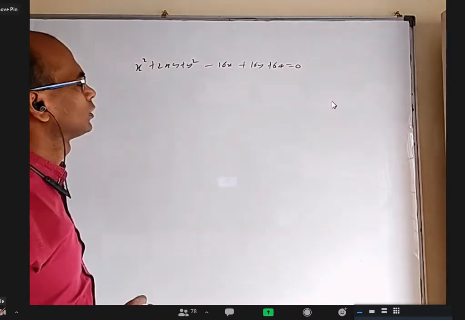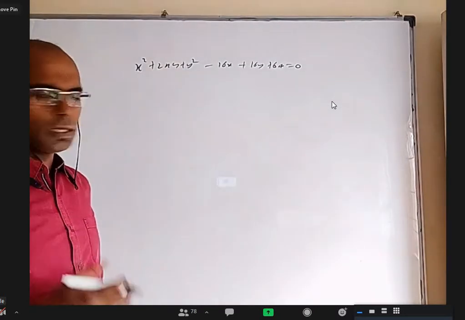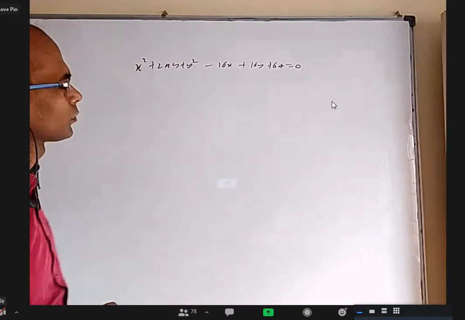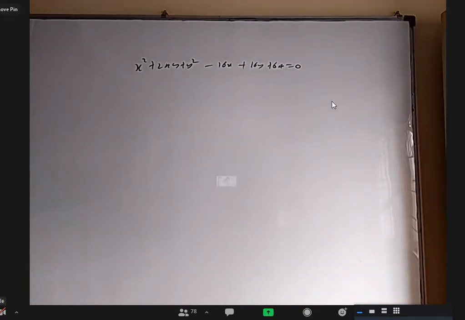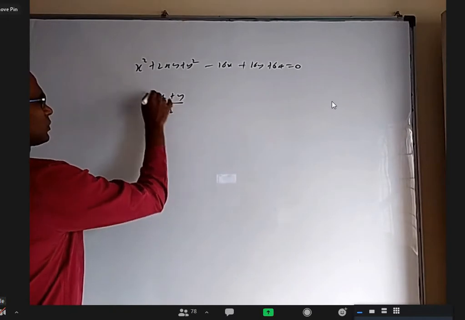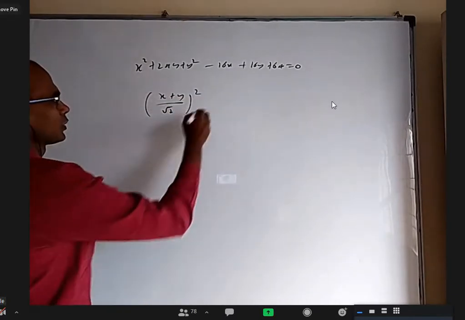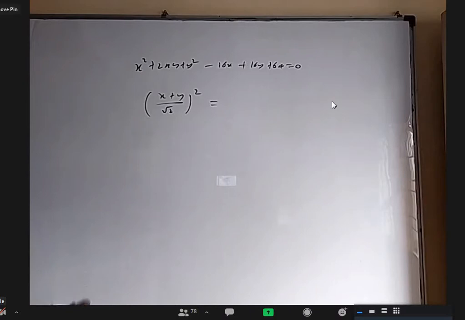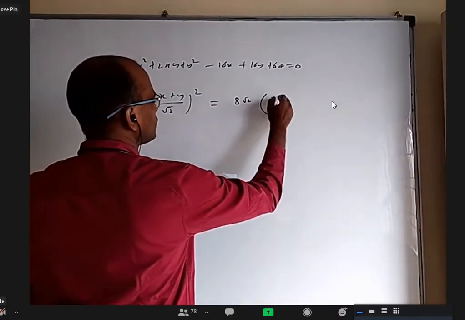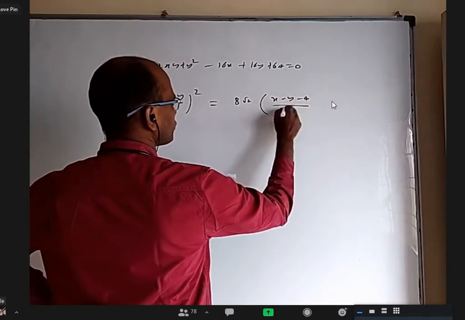Did you finish, or I only discussed two things, I think. What is the focus? Then you discussed only until the length of latus rectum. Complete vertex and length of latus rectum. Got it. So we wrote (x plus y) by root 2, whole squared, equal to 16 common, and it becomes 8 root 2 into (x minus y minus 4) by root 2.